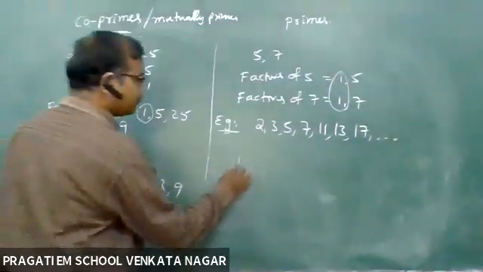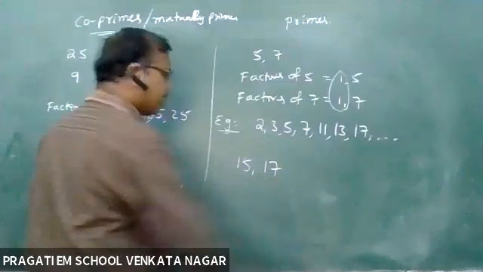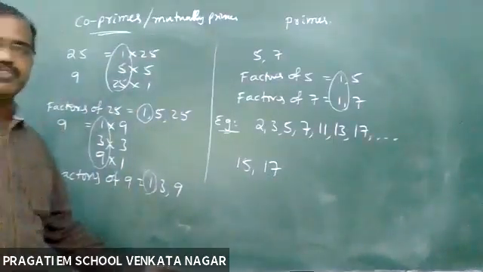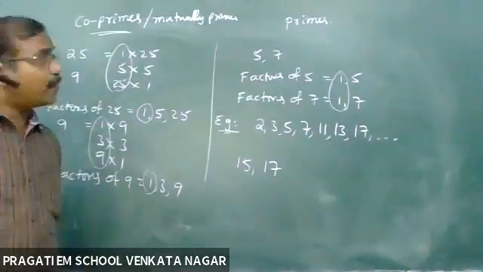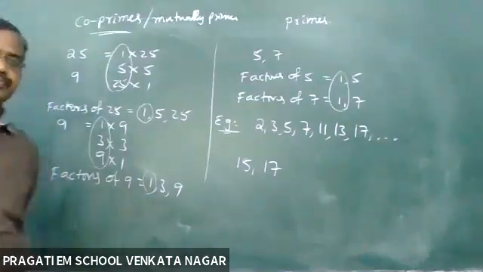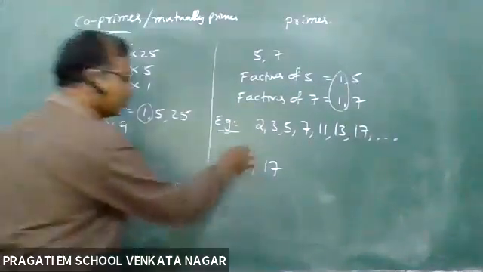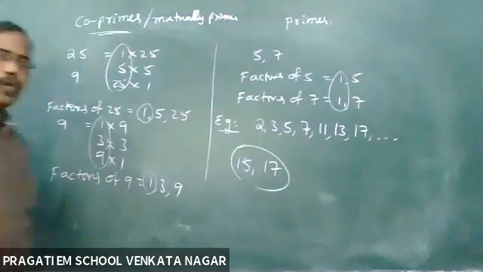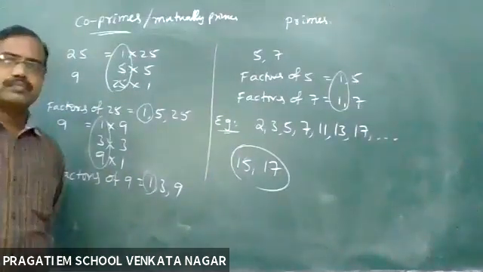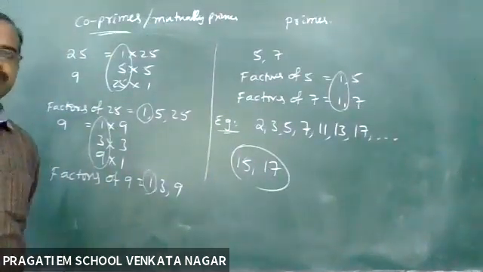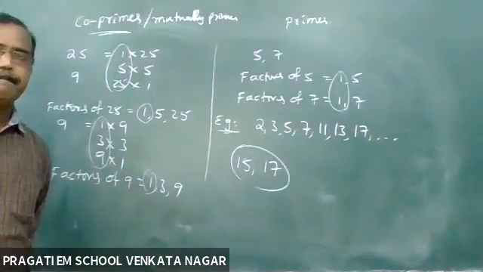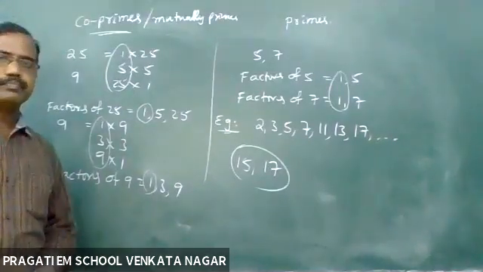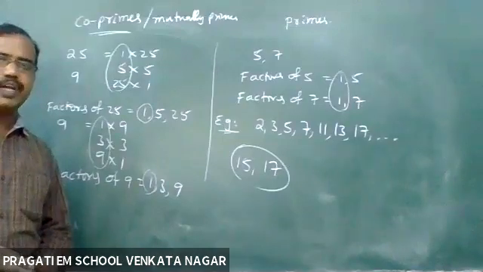Children, tell me, 15 and 17. Can anybody tell me whether 15 and 17 are primes or co-primes? This pair, prime pair or co-prime pair? Can anybody say? If you want to say, just raise your hand.